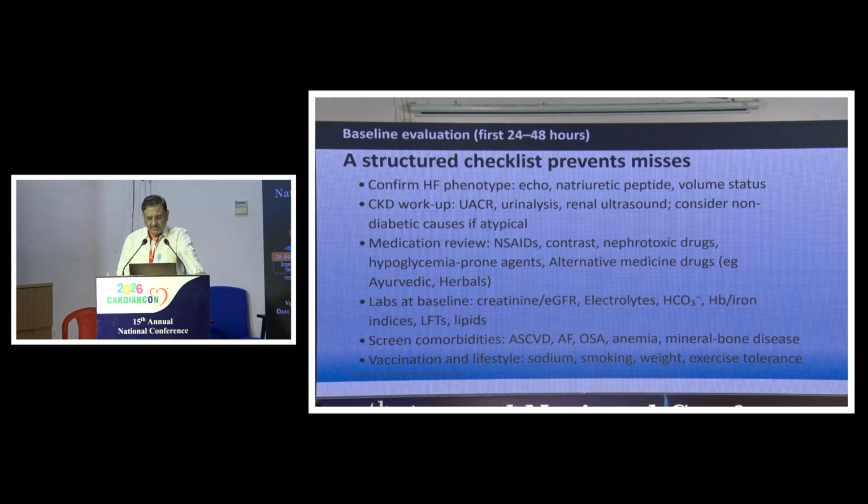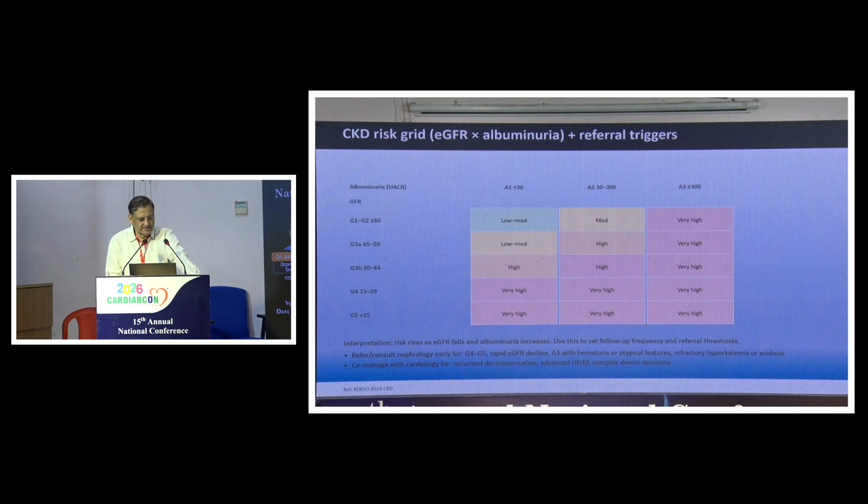Screen comorbidities. Here the patient may have ASCVD, atrial fibrillation, OSA, anemia, mineral bone disease. Vaccination also has to be advised, and lifestyle modification to be advised. Now you can see that this is the staging of risk in patients of CKD.